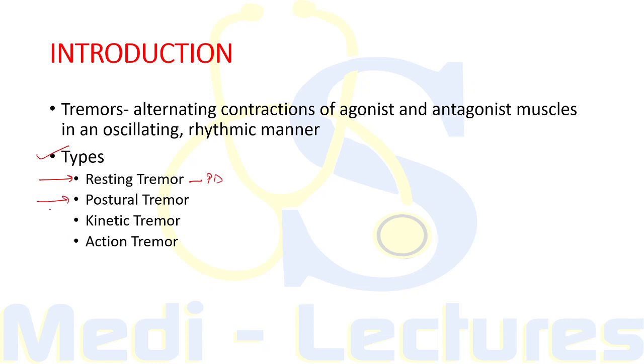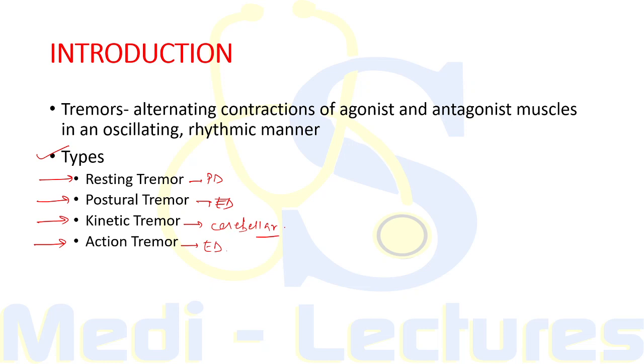There can be postural tremor when the tremors are present on assuming a particular posture. There can be kinetic tremor on actively reaching for a target, or there can be action tremor on carrying out a movement. So when we discuss the essential tremors, these are usually postural or action tremors, and kinetic tremors are usually due to cerebellar disorders. Also, action tremors can be due to cerebellar disorders.